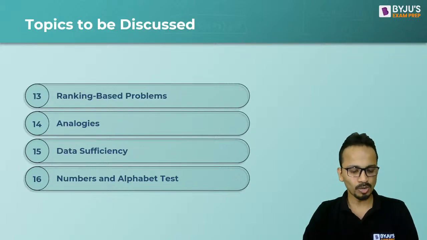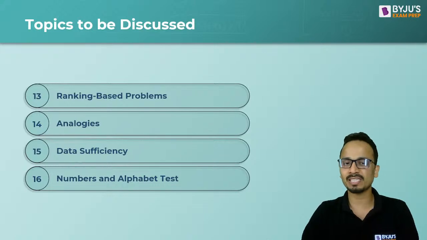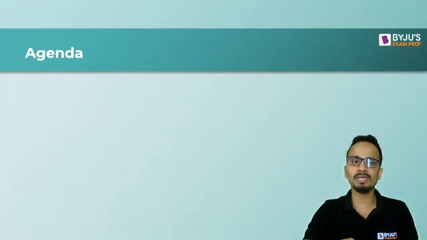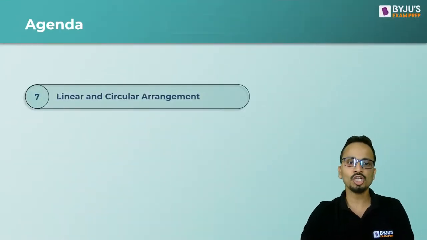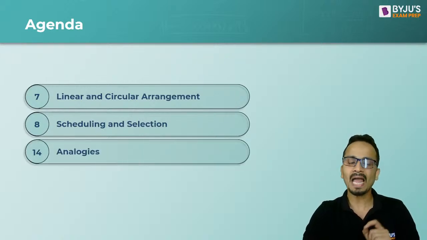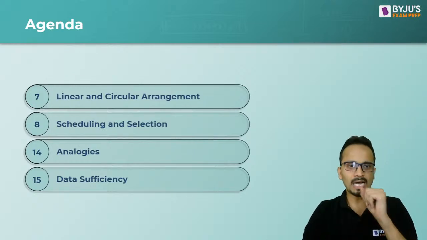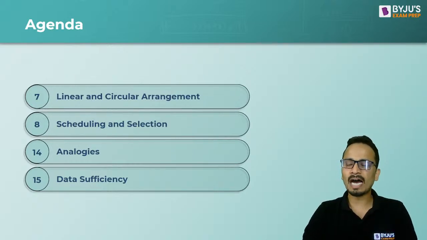The session I've taken at 2 o'clock on the application of BYJU'S Exam Prep, in that session, we discussed blood relations. In this session, the agenda will be these 4 things: linear and circular arrangements, scheduling and selection, analogies, and data sufficiency. These are the 4 things from where I have taken questions in today's session.